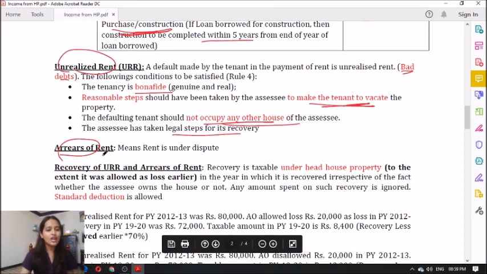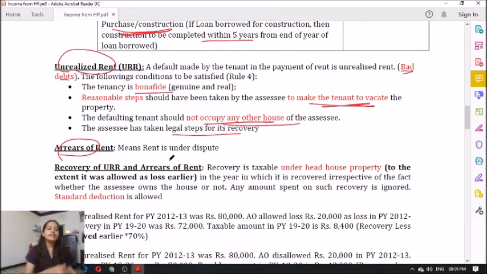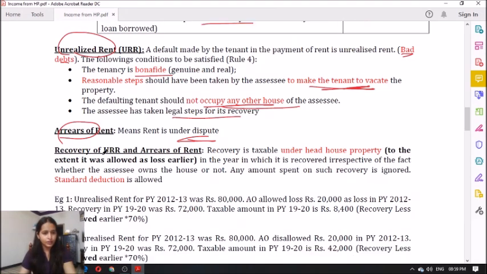Now, next coming to arrears of rent. What do you mean by arrears of rent? It means the tenant wants to pay the rent, maybe, but it is under dispute. Clear? So, unrealized rent is nothing but a bad debt. Arrears of rent is rent under dispute. Now, both these things are allowed.